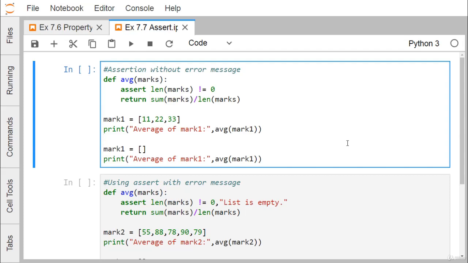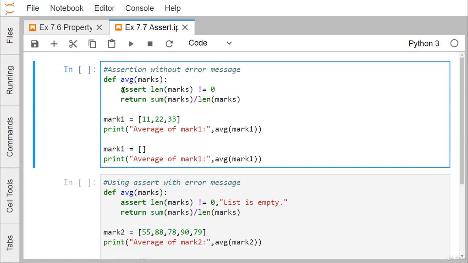In that case, we can insert assert divisor is not equal to 0. Assertions are simply Boolean expressions that check if the condition returns true or not. If it is true, the program does nothing and moves to the next line of code, and if it returns false, the program stops and throws an error known as the assertion error.